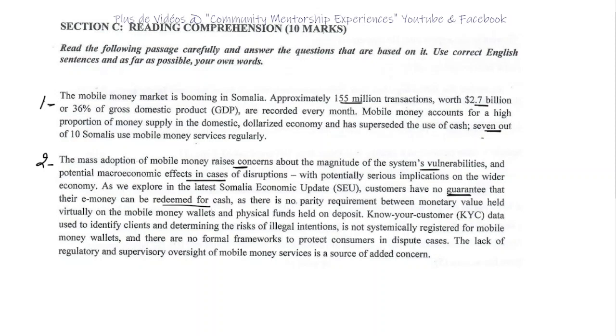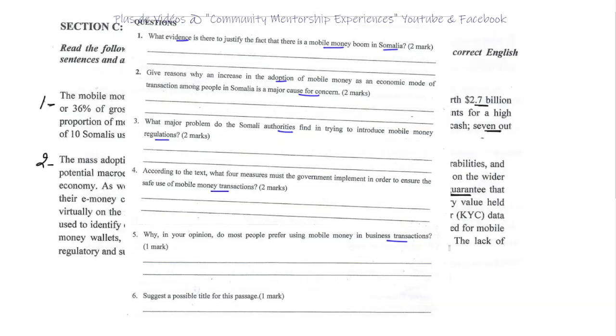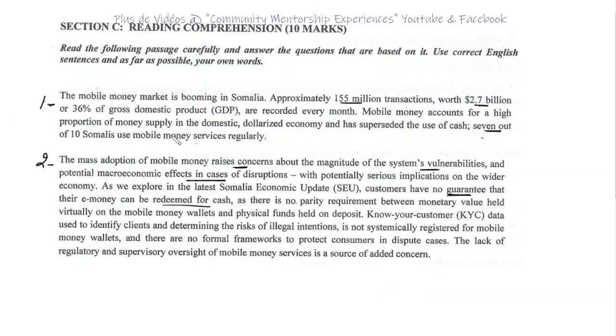So to the question, what evidence do we have? We go back to the text, and then this is our evidence. There is approximately 155 million transactions worth 2.7 billion.